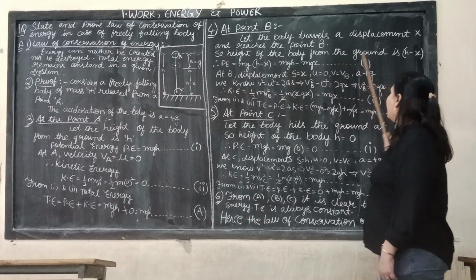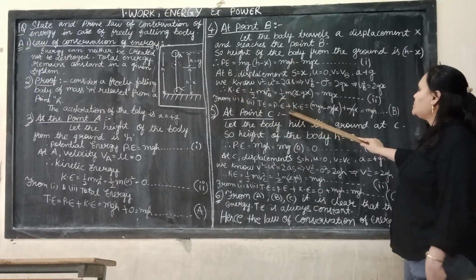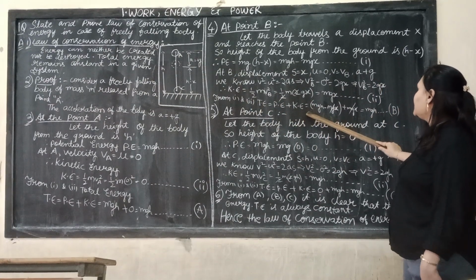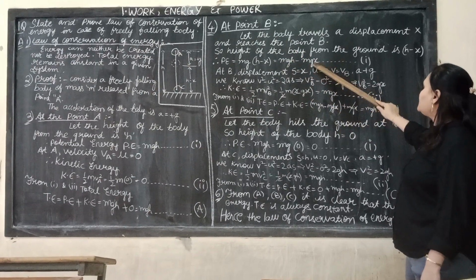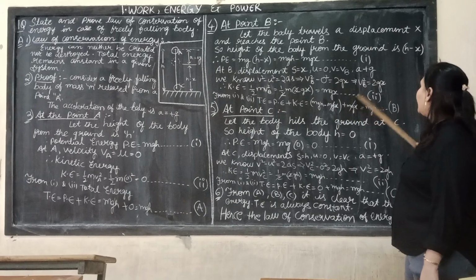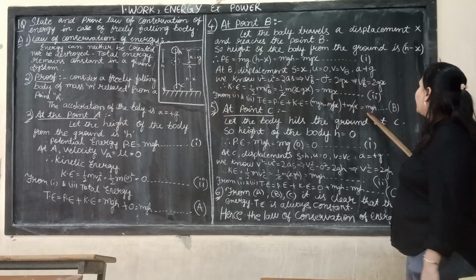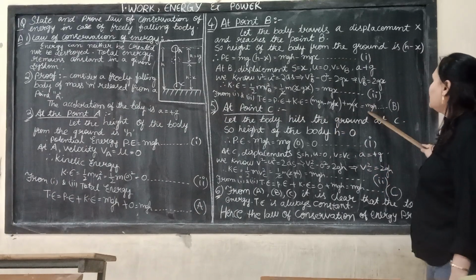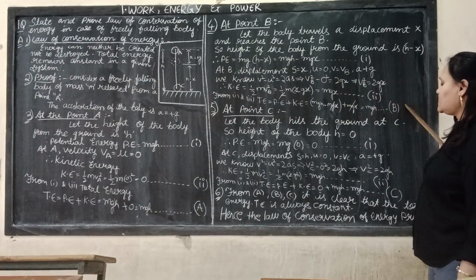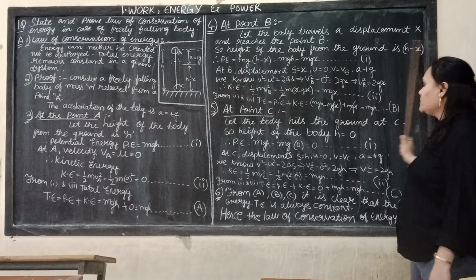From equations 1 and 2, the total energy equals potential energy plus kinetic energy. Potential energy is mgh minus mgx, plus kinetic energy mgx. So mgx and minus mgx cancel each other, and we get mgh. This is equation number B.